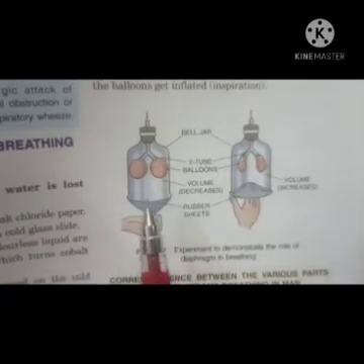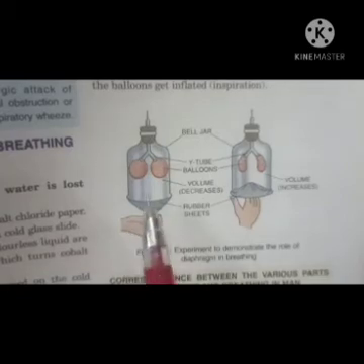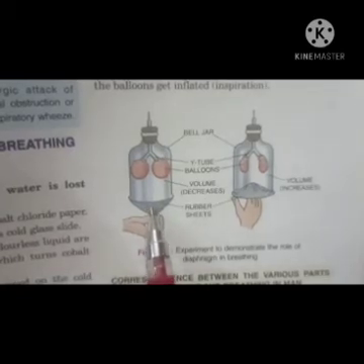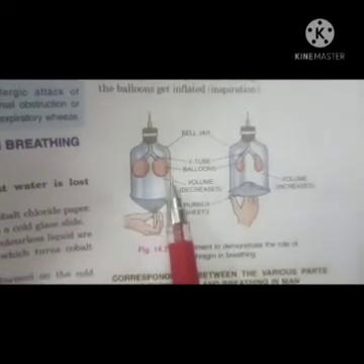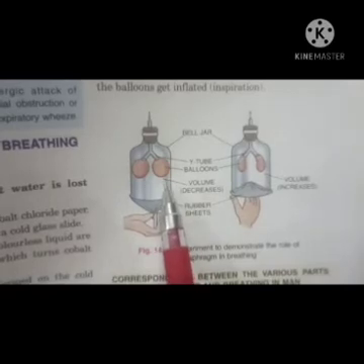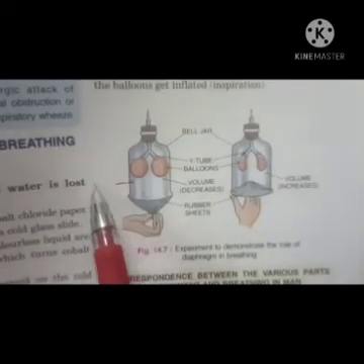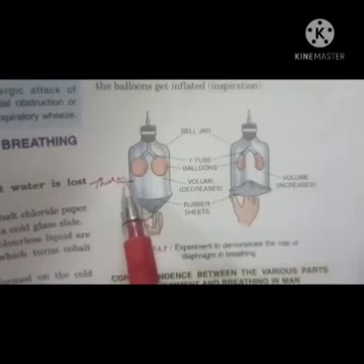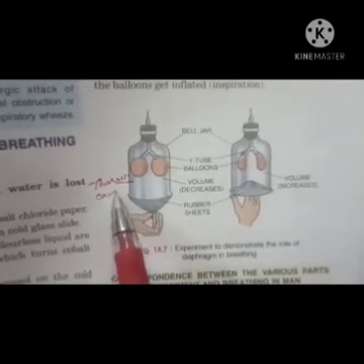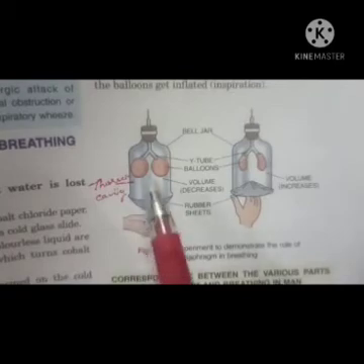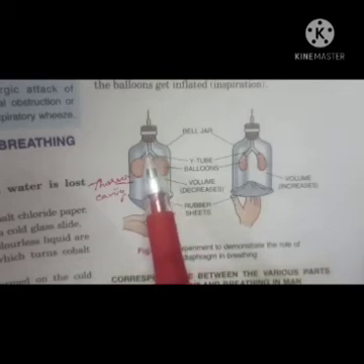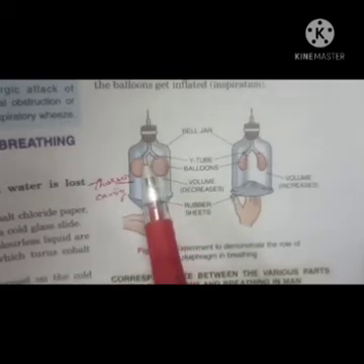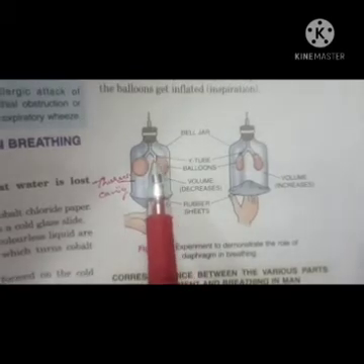In this experiment, the various parts correspond to the breathing system in man. First is this bell jar. This bell jar corresponds to our thoracic cavity. This white tube is comparable to the trachea. This is your trachea, and these two are bronchi, right?